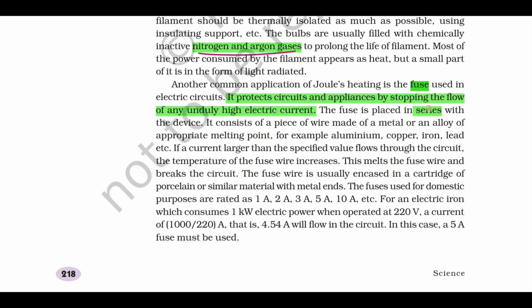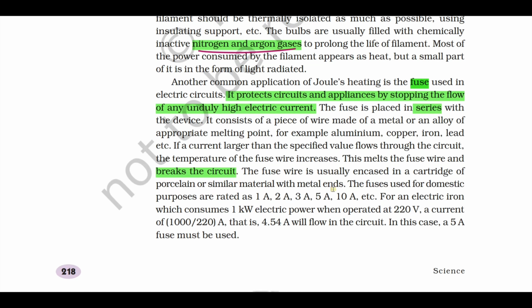Always it is placed in series, and it has a low melting point. If the current flows more than the specified value, what happens? The fuse gets heated up and melts and it breaks the circuit. Thus, it protects the circuit and appliances.